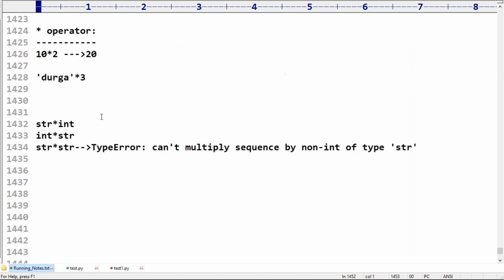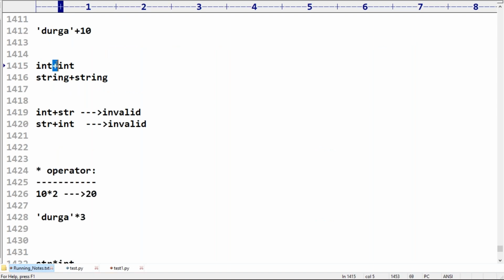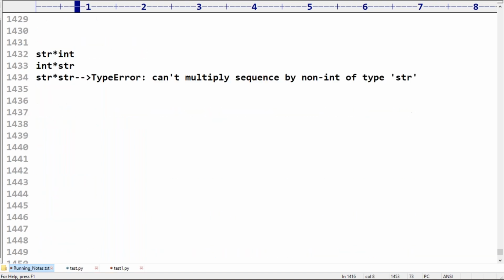Chandan, operator overloading. Yes, because plus operator is applicable for int, applicable for string. But even plus operator is applicable for our student objects, customer objects also. In the OOPS concept we will discuss in detail. But for the certification sake, that operator overloading concept is not required.